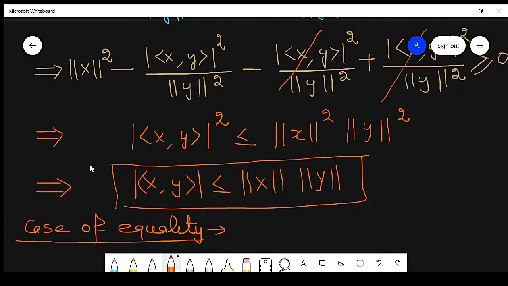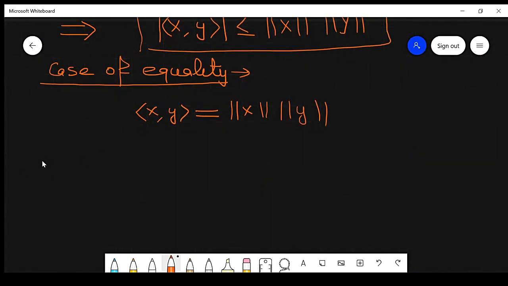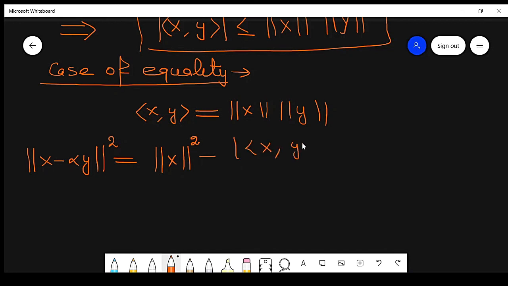So we already found that the norm of x minus alpha y in the previous part is equal to norm of x whole square minus x y inner product whole square over norm of y whole square.